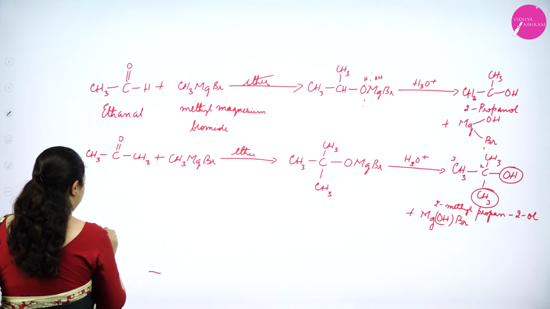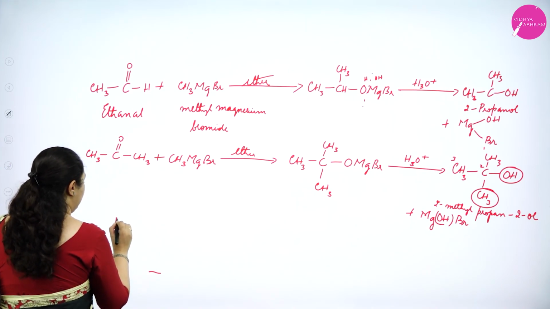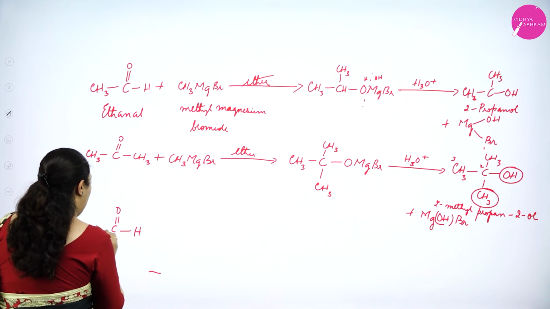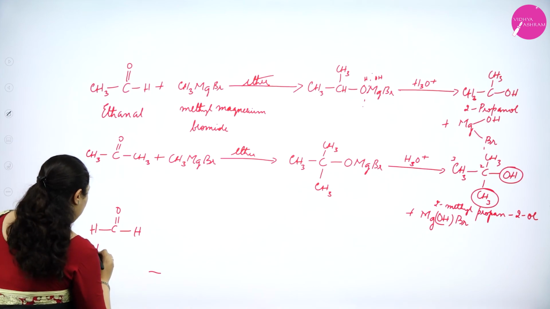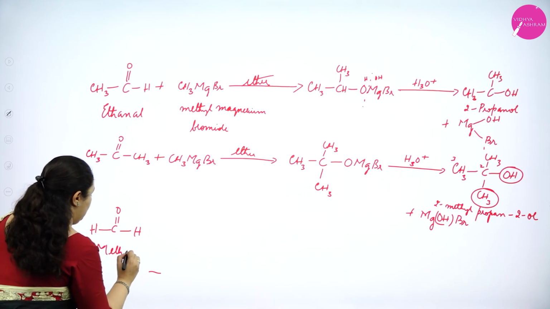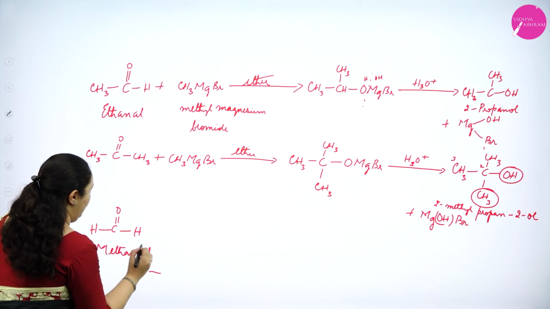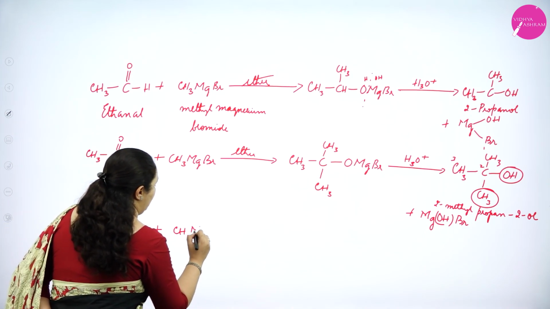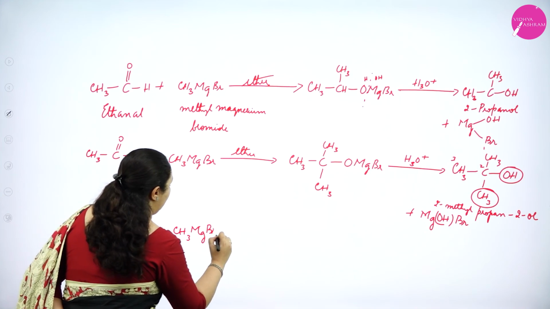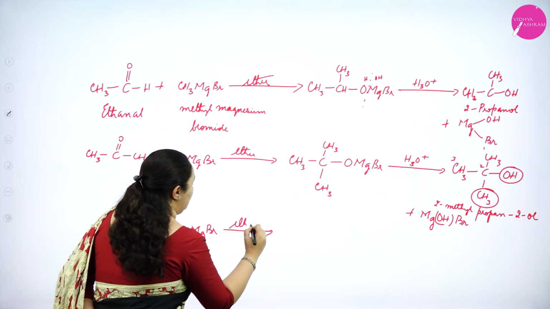Methanal is what? It is C double bond O H and no R group, even that is H. This is methanal. With the same CH3MgBr I will take in the presence of ether.